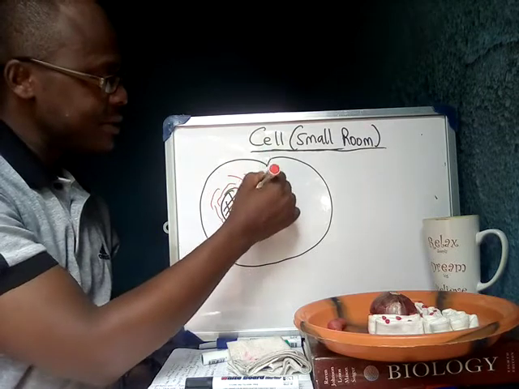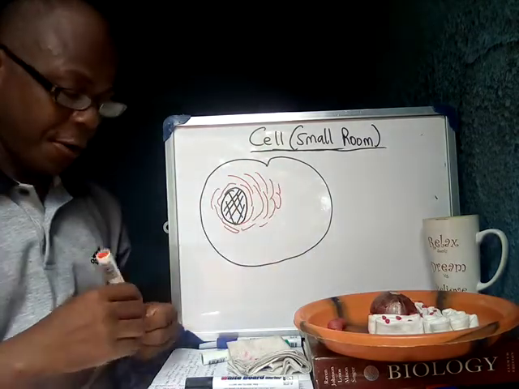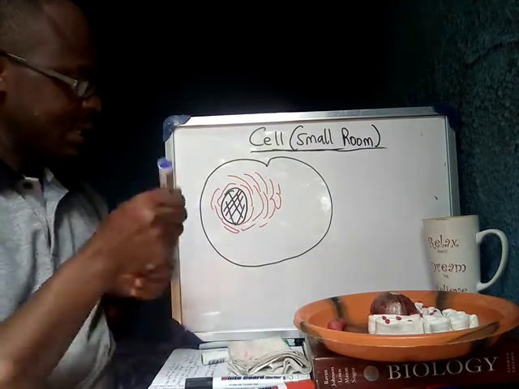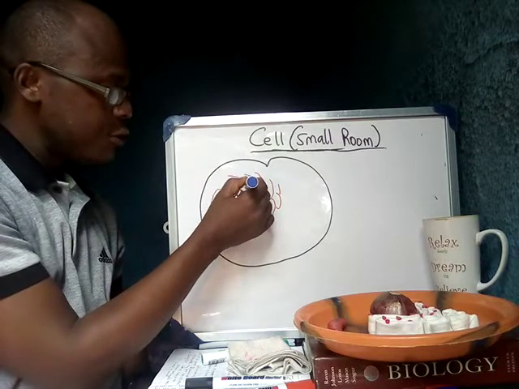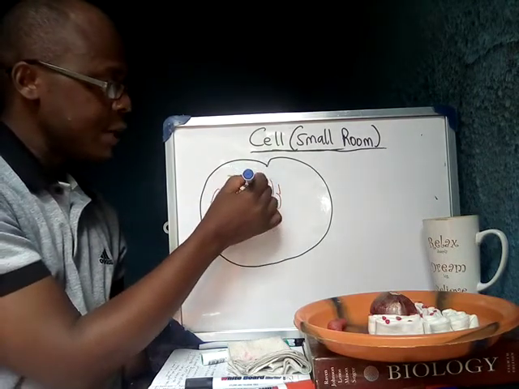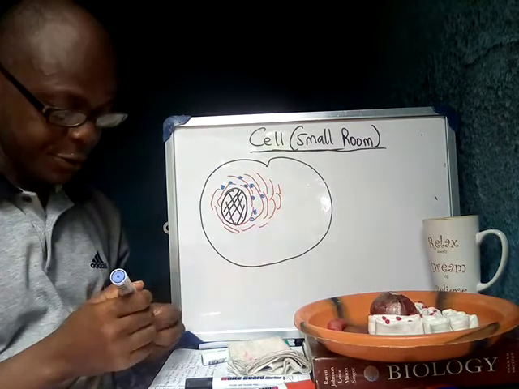These membranes, just like you have on my model, are called the endoplasmic reticulum. Then you have studs on some parts of the endoplasmic reticulum. These studs are the ribosomes.